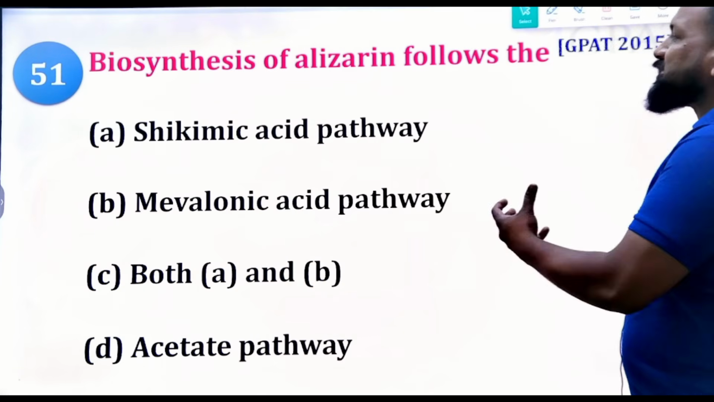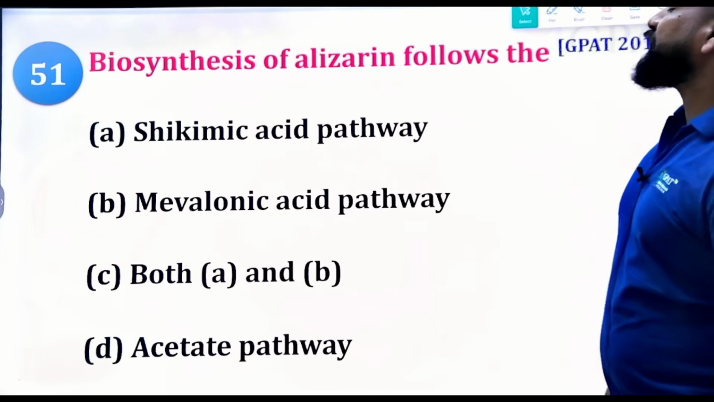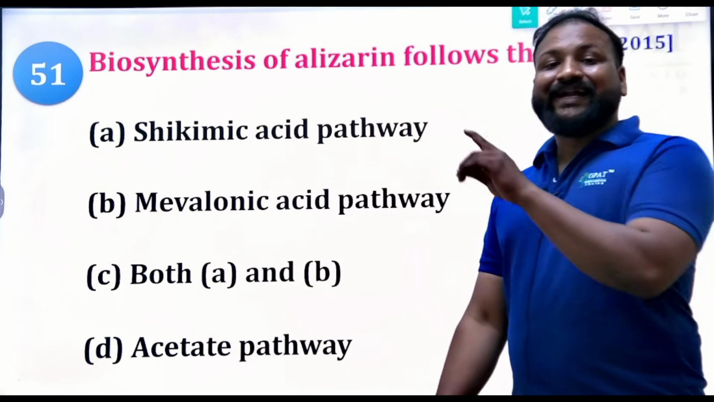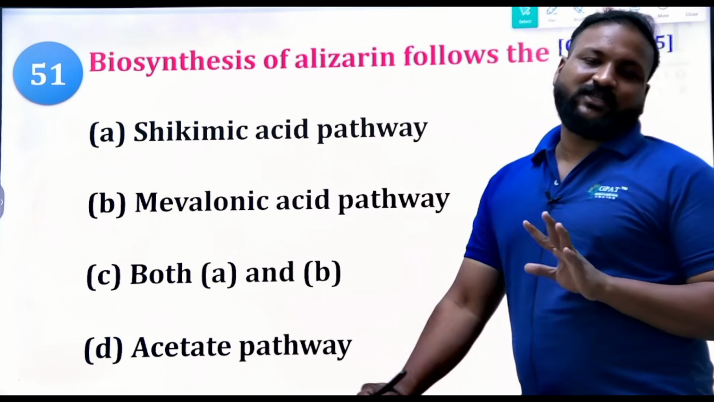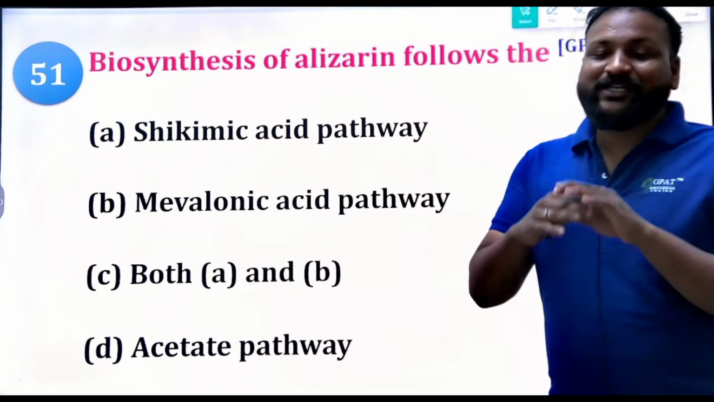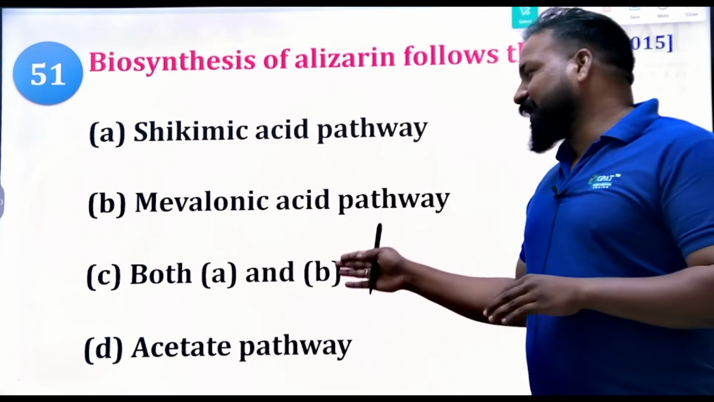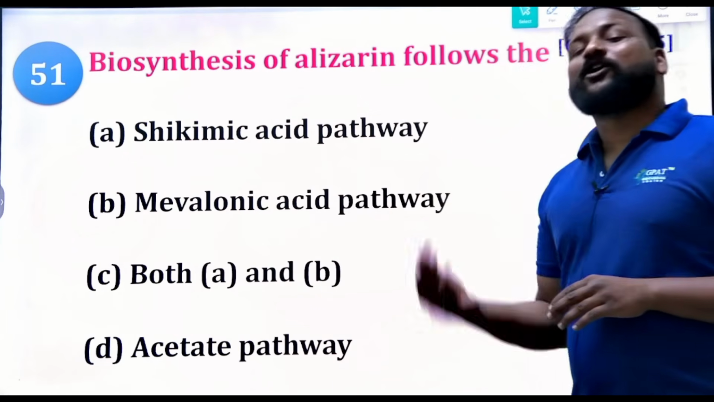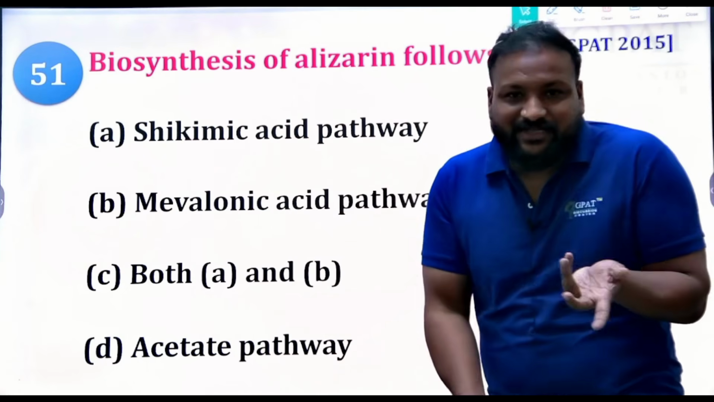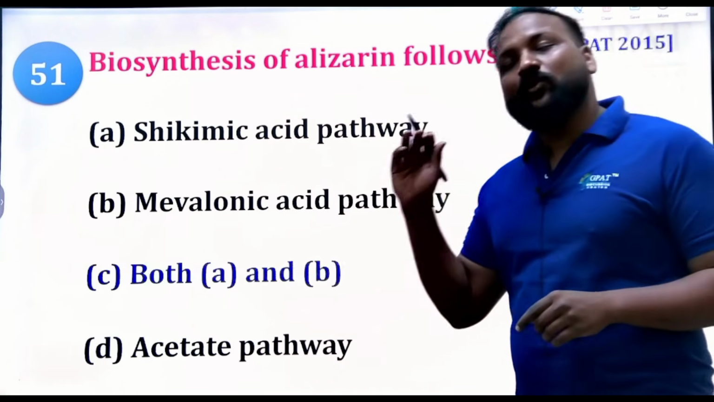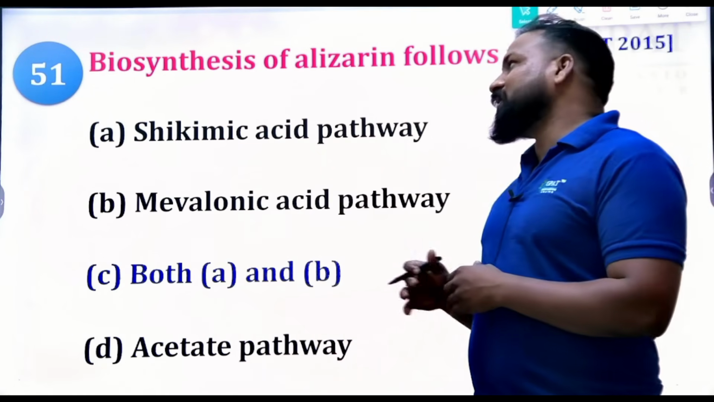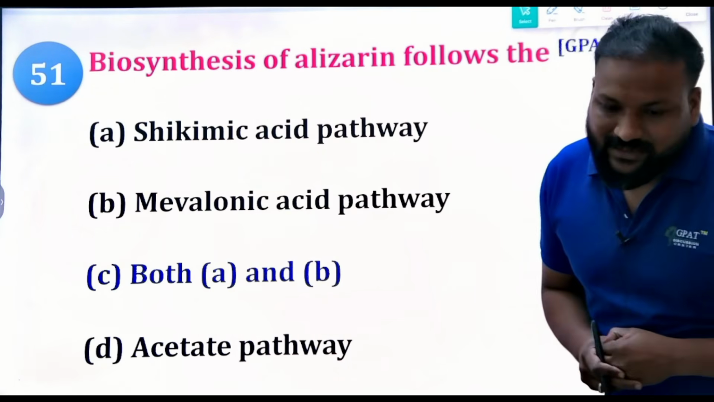Next, the biosynthesis of alizarin, 2015 question. Biosynthesis of alizarin follows which pathway? From which pathway is it going to be synthesized? If you see an option like both A and B, it is not always right. That does not mean the option is right all the time, but sometimes it may be right. So if you know the answer, you can directly select this one. Otherwise, from the shikimic acid as well as from the malonic acid, we are going to synthesize the alizarin.